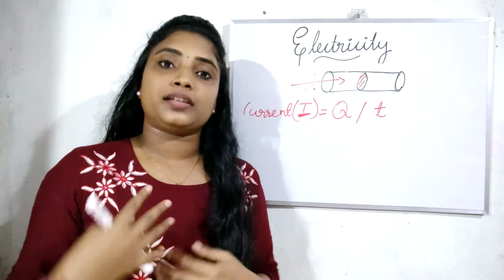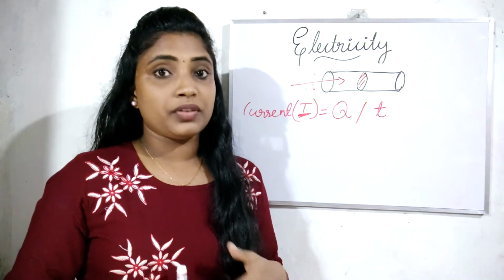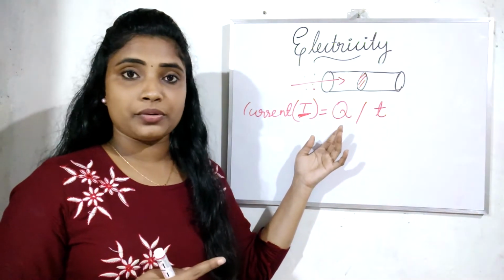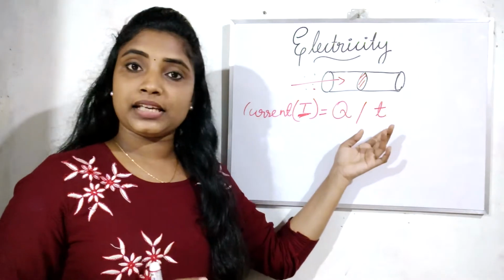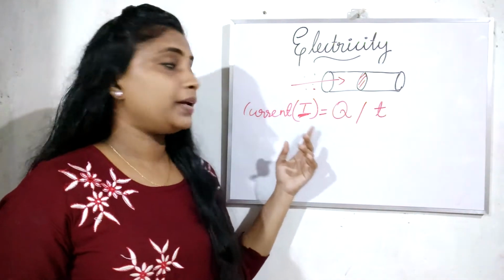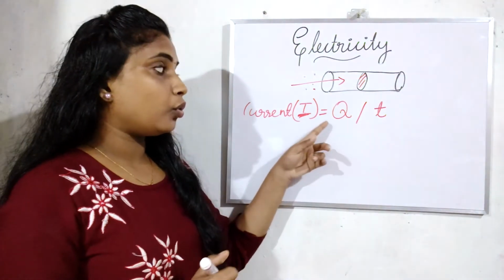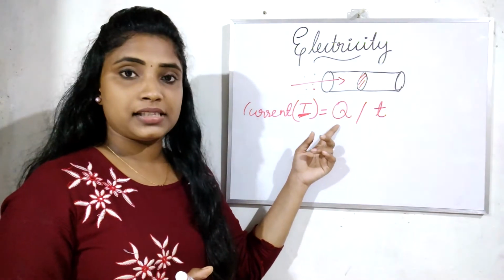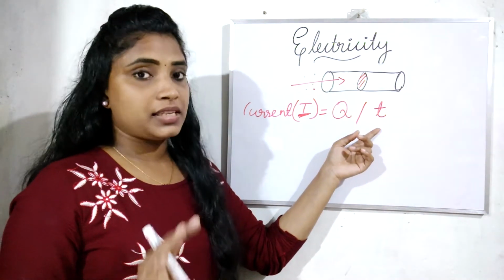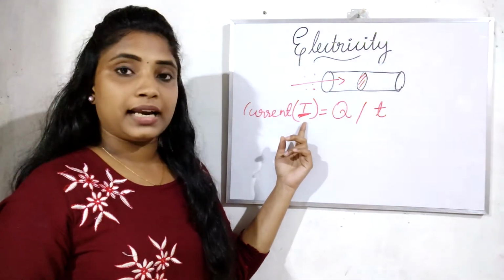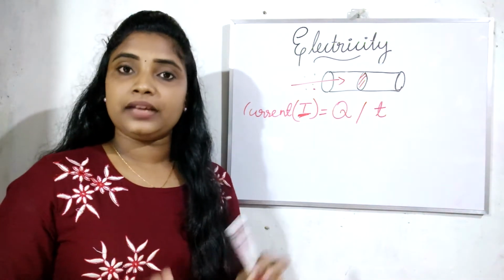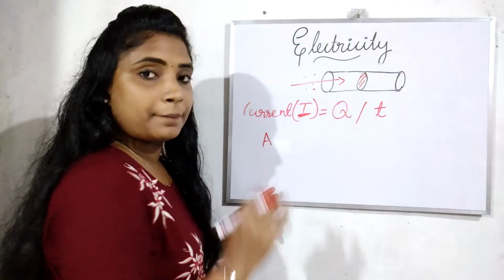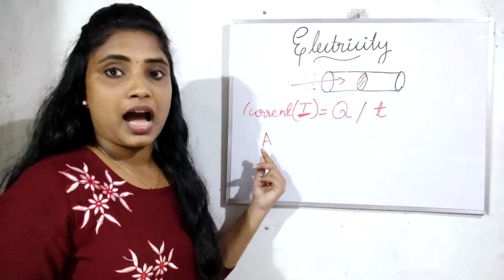When we learn a new quantity in physics, we think about its SI unit. What is the unit of charge? The SI unit of charge is coulomb, and the SI unit of time is second. Then what will be the SI unit of current? It will be coulomb per second. We represent it with the letter A, named ampere. So the unit of current is ampere.